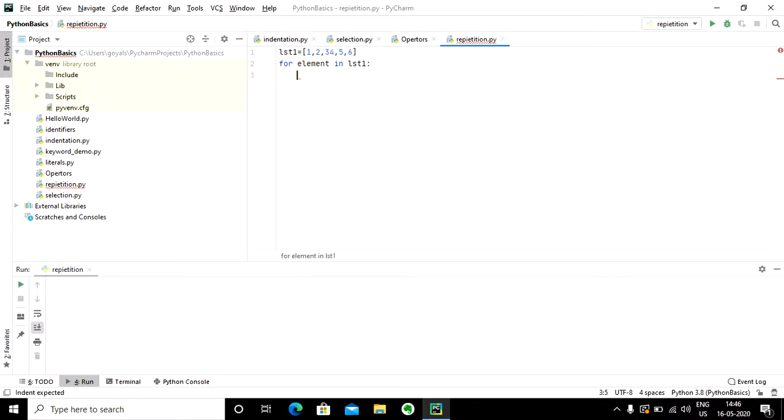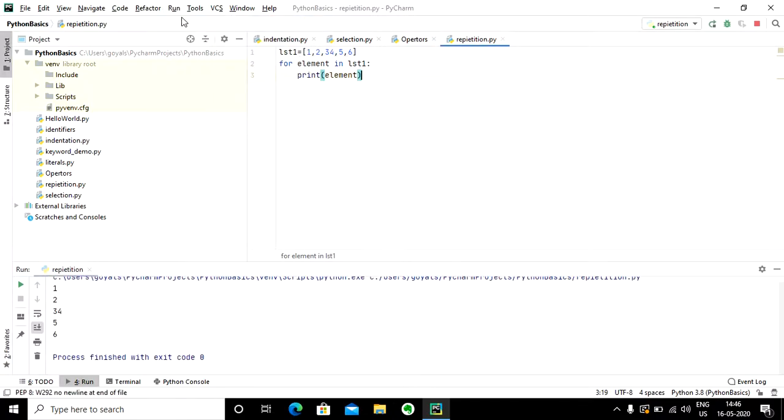And what I need to do is print each element of the list. Now let me first execute this code and then I'll explain what has happened.